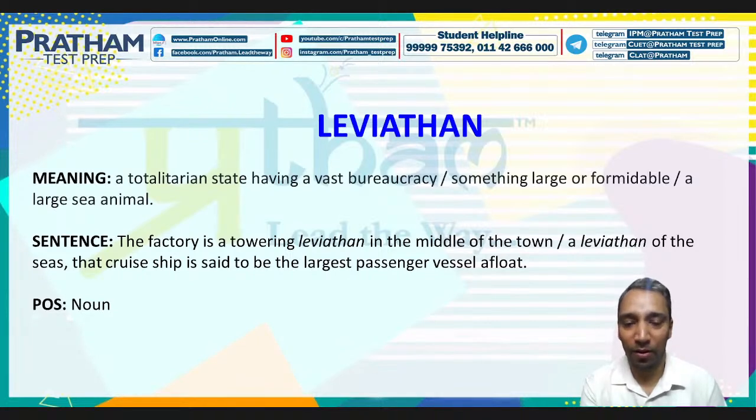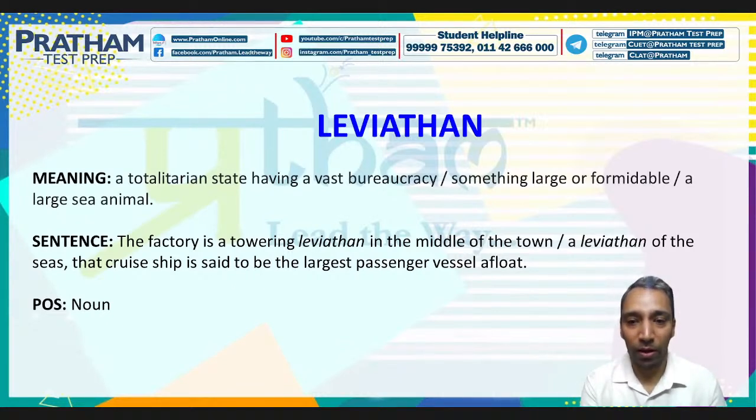Leviathan. You must have heard of it. Yes, it's a totalitarian state having a vast bureaucracy. Or another meaning can be something large or formidable, very large. Usually a large sea animal can be known as Leviathan. So, a totalitarian state having a vast bureaucracy, or something large or formidable, or a large sea animal. And remember, Leviathan is a noun.